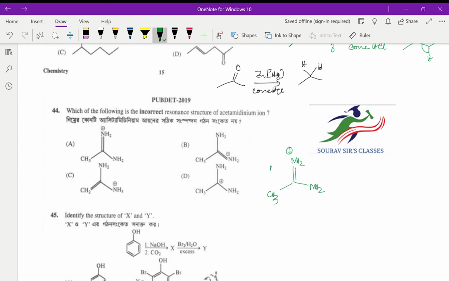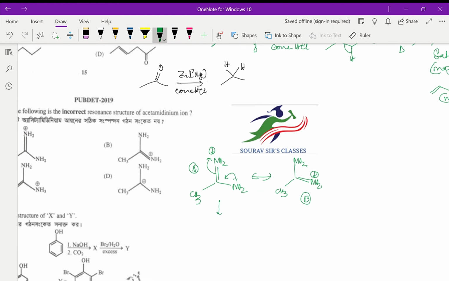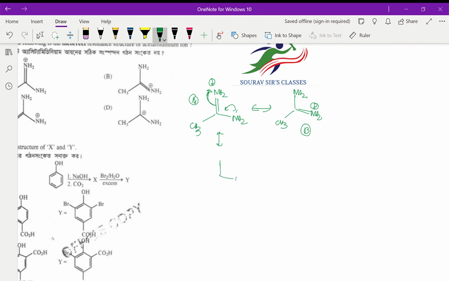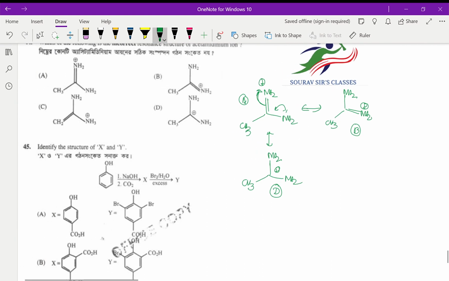So see, this is the structure A. Now if you do resonance, if you bring this here, that goes there, then this becomes NH2 plus, this is CH3, so this is B. Both of them are resonance structures. What else can happen? If you break this bond and take it here, then also we can consider this a resonance structure. So D also is a resonance structure. In all likelihood, we will now guess that C is not a resonance structure.